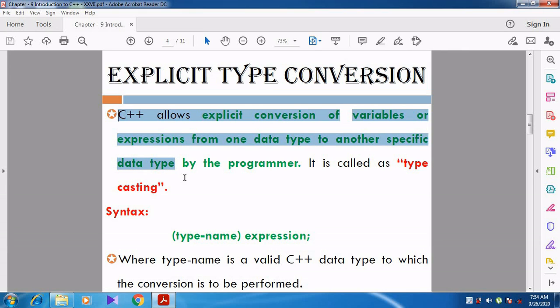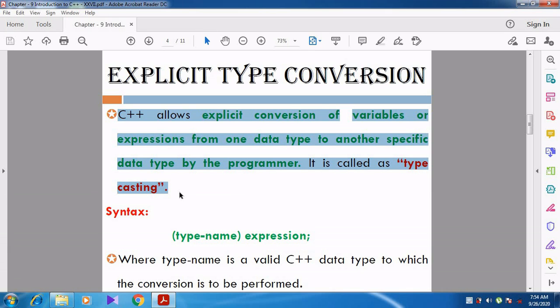C++ allows explicit conversion of variables or expressions from one data type to another specific data type. Here also we are going to convert the variable or expression. We can convert any variable or expression from one particular data type to another specific data type. This conversion is done by the programmer. It is not done in an automatic manner.